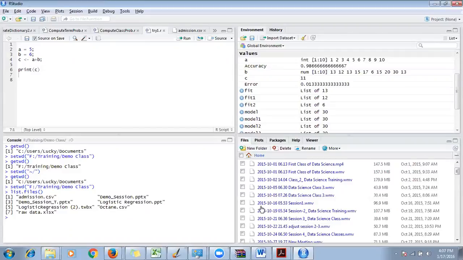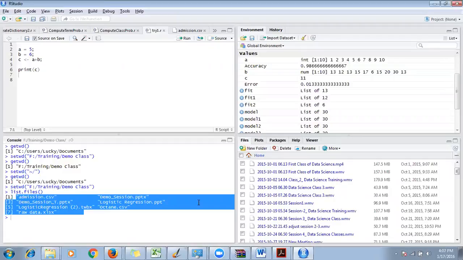Guys, just give me some time. Tomorrow I'm going to rectify this. Need to see why this side is not getting updated. Ideally, when you set a working directory on the left hand side, this side should also get updated. This should also show me all these files that I see printed here. This should also show me the same files, but it is still pointing to the older directory, the default directory. Okay, I need to check that. Just allow me one day. I'll rectify that and mail it to you guys.